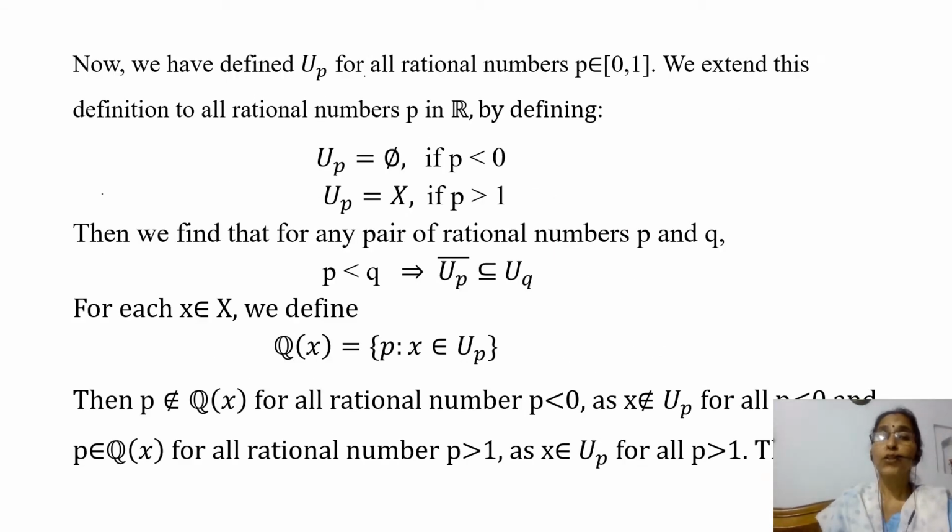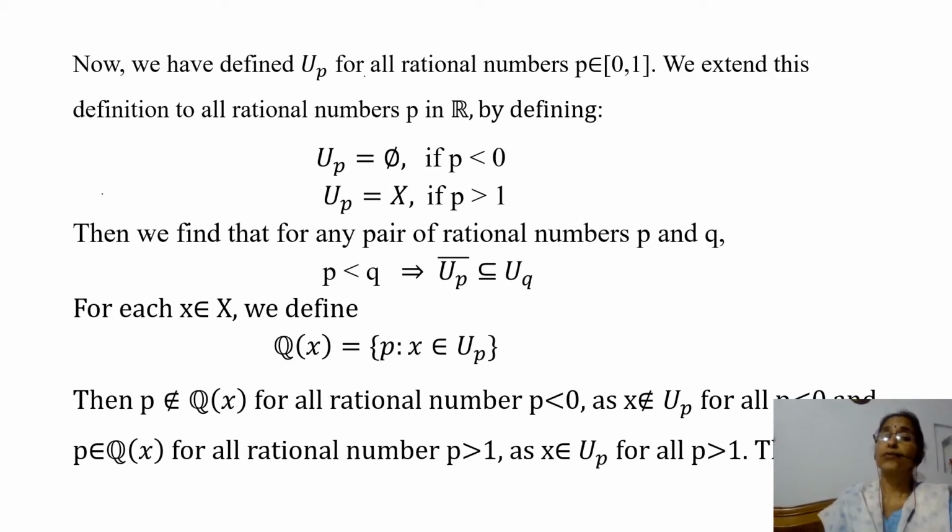Now we have defined U_p for all rational numbers p in the closed interval [0, 1]. We extend this definition to all rational numbers p in R by defining U_p equal to phi if p is less than 0, and U_p equal to X if p is greater than 1. This means if p is a rational number less than 0, then the corresponding set U_p is equal to phi, and if p is a rational number greater than 1, then U_p is equal to the whole space X.